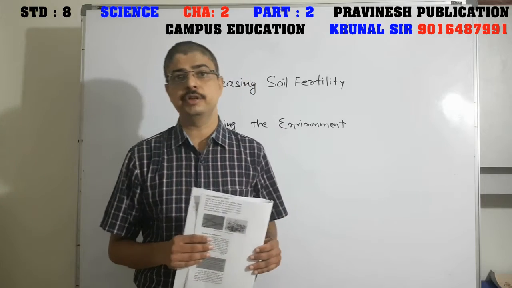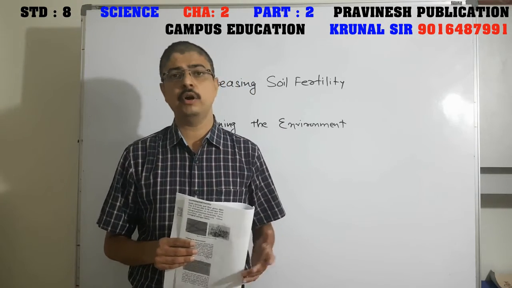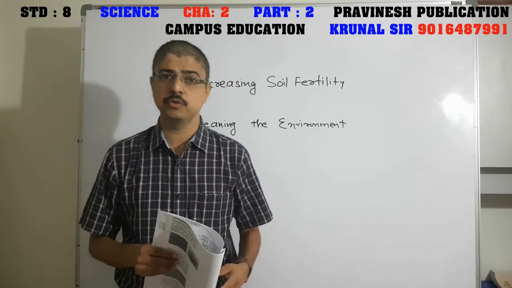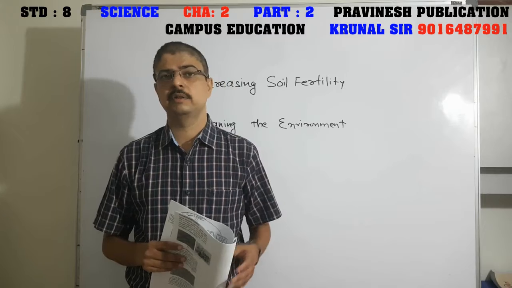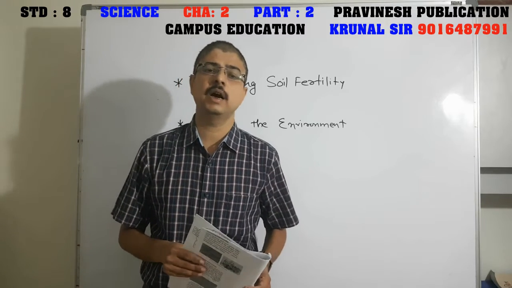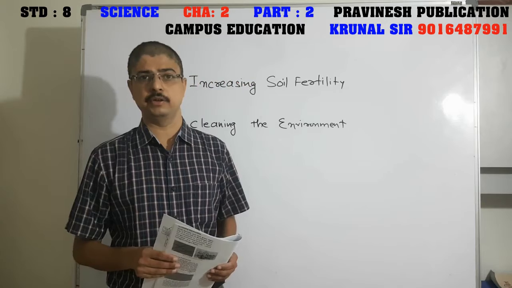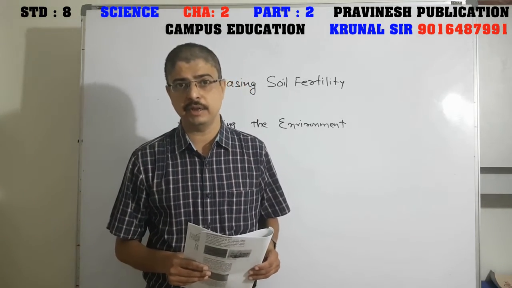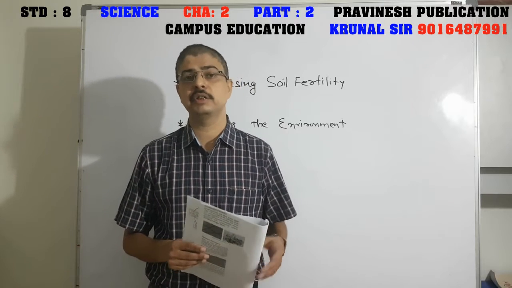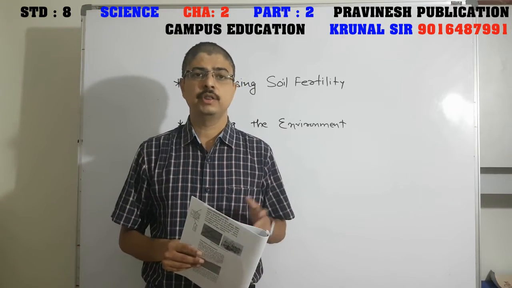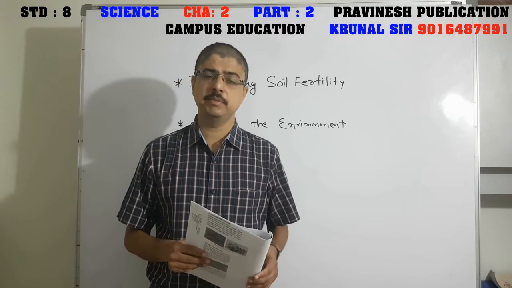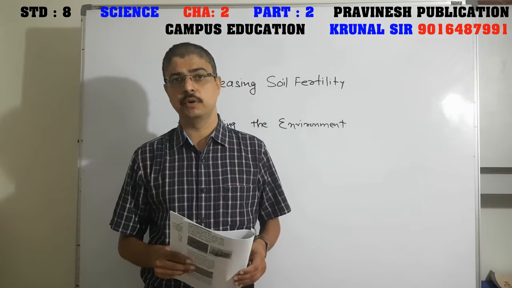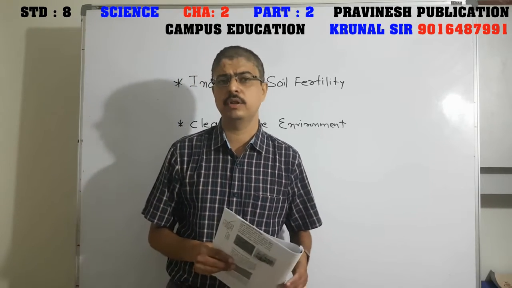Just imagine a situation. What does a dog eat? A dog eats plants, whatever waste material of our food we give to that dog, some fruits, some vegetables and so on. These are the outer raw material used by the dog to get energy. This raw material will enter into the dog. The dog will do its daily activities, its digestion process, respiration process, excretion process. Day by day, the dog grows. After some years, the dog will die. Whenever it dies, it will lie on the floor or nearby in our society or on the road.